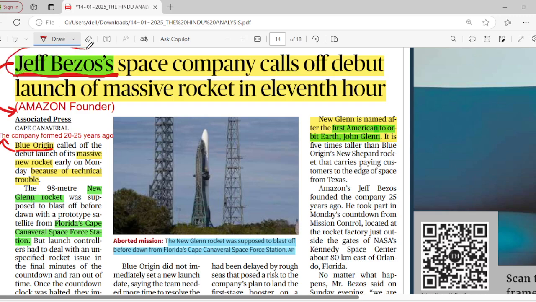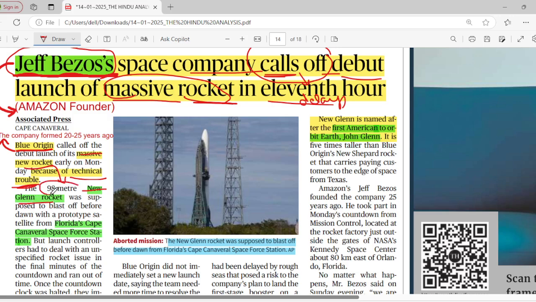The next important article is that Jeff Bezos' space company has called off a launch. Called off in the sense that, due to some technical trouble, the debut launch of a massive rocket has been delayed at the 11th hour. The massive new rocket is called the New Glenn rocket, which is 98 meters long. Jeff Bezos, the Amazon founder, formed his company Blue Origin 20-25 years ago.